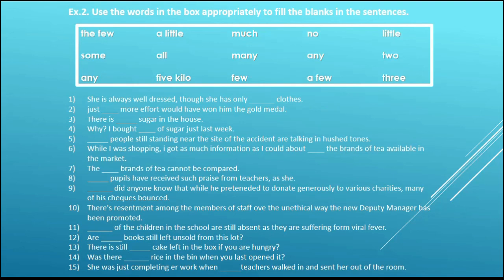Here is exercise 2. You have to use the words in the box appropriately to fill the blanks in the sentences. The words are the few, a little, much, no, little, some, all, many, any, two, any, 5 kilo, few, a few, and 3. Here are 15 sentences. I'm sure you will find this exercise very easy. It's just like the one we had done a few minutes ago in the practice.